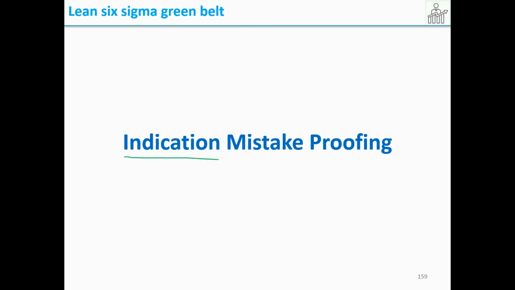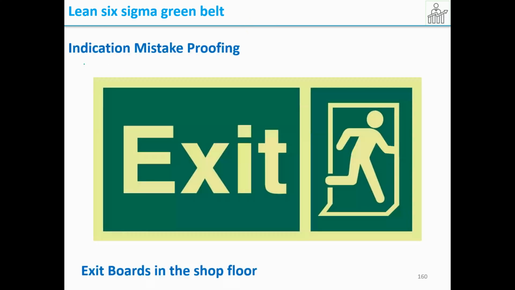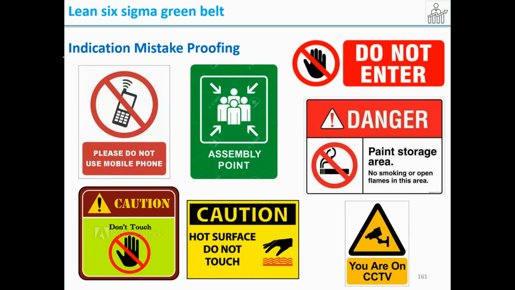So now let us come to indication mistake proofing. Suppose there is an exit, we can keep some exit boards. So that indicates this is a way to exit. You cannot go another way because it will tell you this is the direction. Indication mistake proofings are also signs like please do not use mobile phones. So this is an indication mistake proofing. That means in this place you cannot do this.